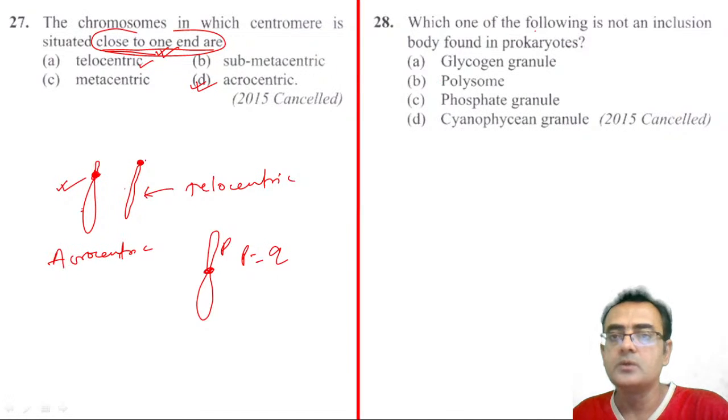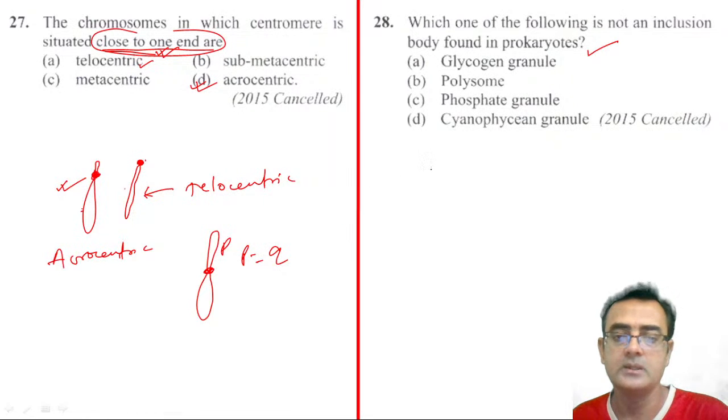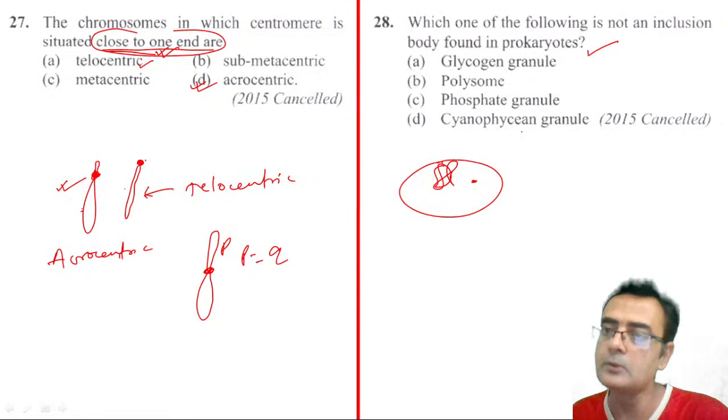Okay, 28. Which of the following is not an inclusion body found in the prokaryotes? First of all, we should know what an inclusion body is. An inclusion body is a precipitated substance present in excess. If something in the bacteria is there in excess, then that substance is precipitated to form a crystal-like structure, not exactly a crystal. Those structures are called inclusion bodies, right?